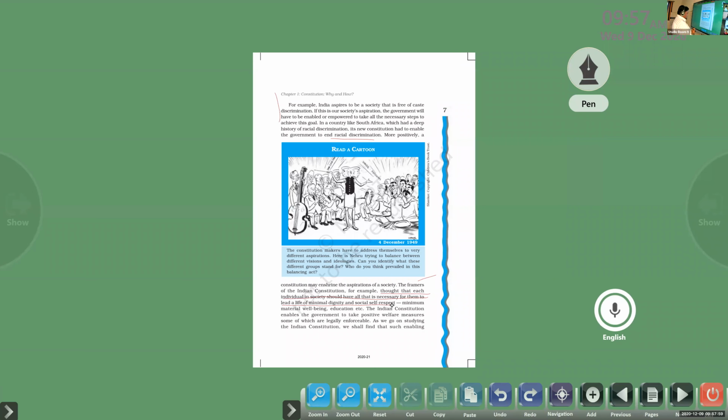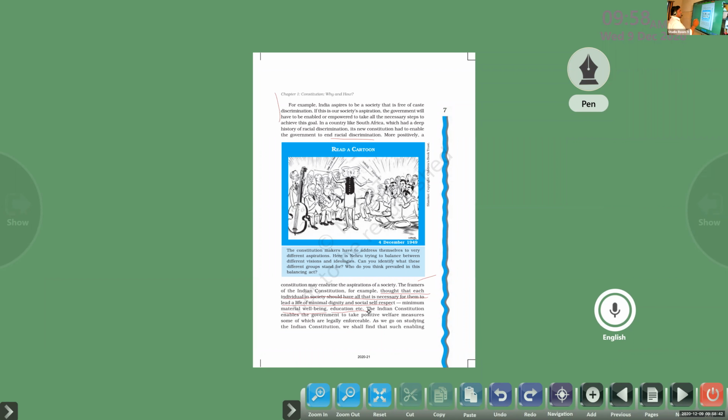Minimum material well-being, education, etc. The Indian Constitution enables the government to take positive welfare measures, some of which are legally enforceable. So the people require minimum material well-being, minimum property, education, and everything. Everything is coming under the people's aspiration. So the constitution says that the government has to take particular steps to promote the life of the people by providing these facilities. What are these facilities? Self-respect, dignity, right to property, education. It is the responsibility of the government to provide all these things to the people. All right, just keep that in your mind.